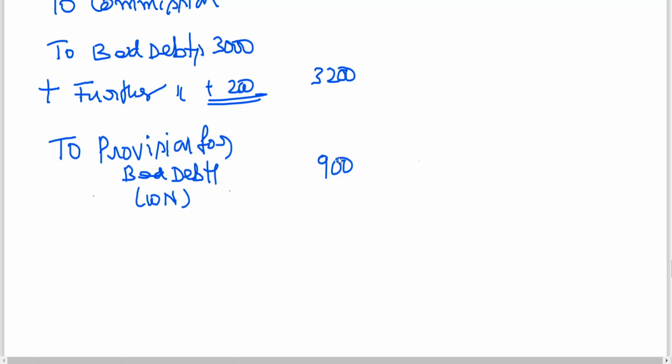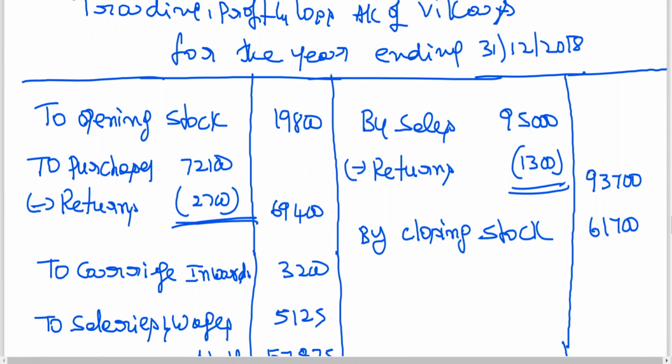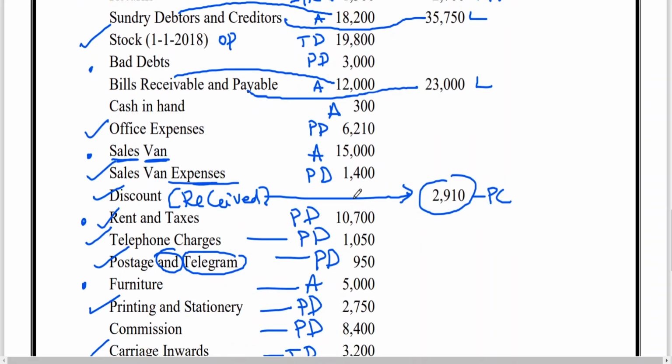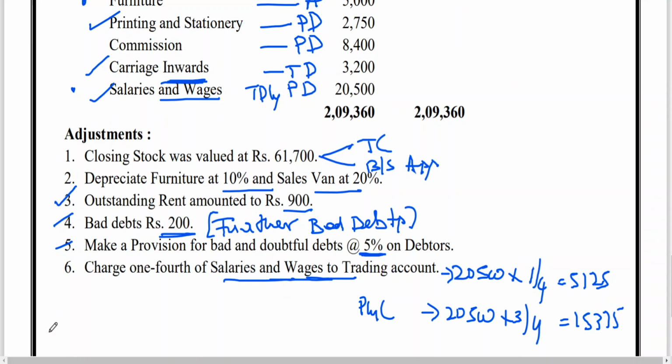Okay, this also has been taken. So this adjustment is completed. PBD adjustment is completed. This is completed. First effect is completed. Second effect, you can put a mark. That means second effect also has been completed.